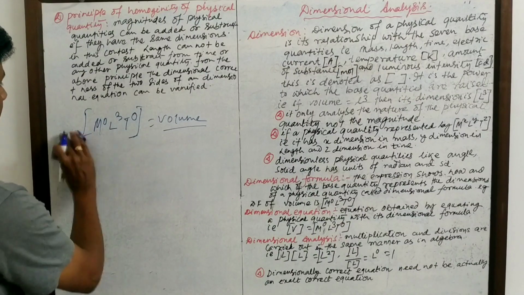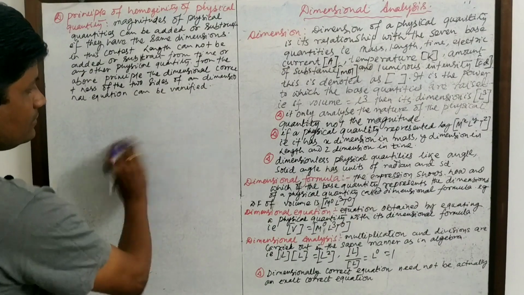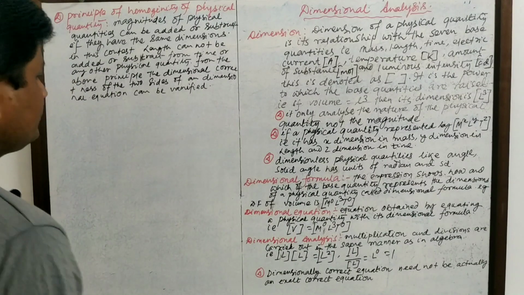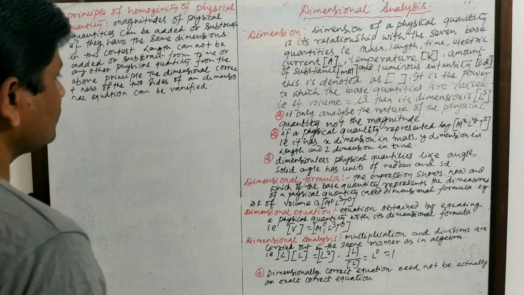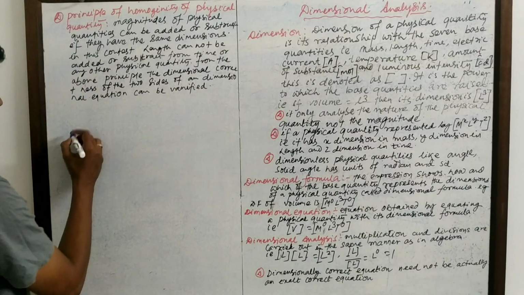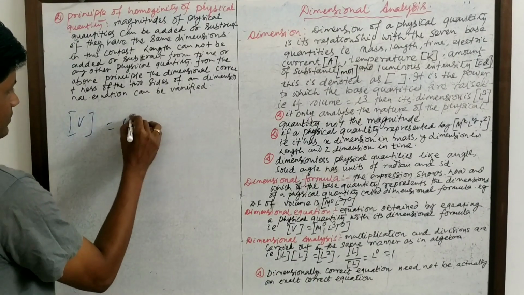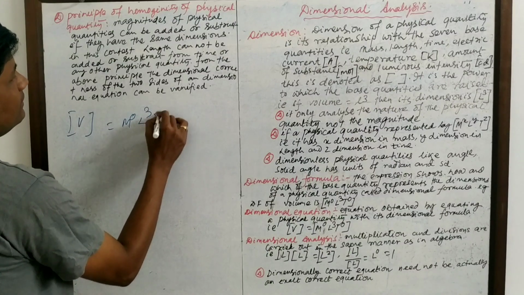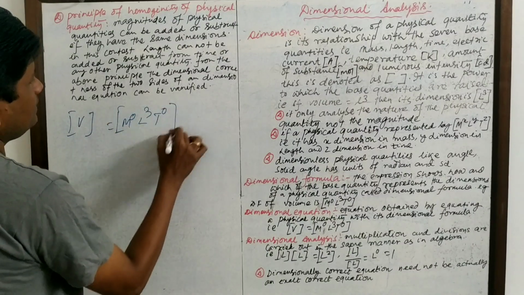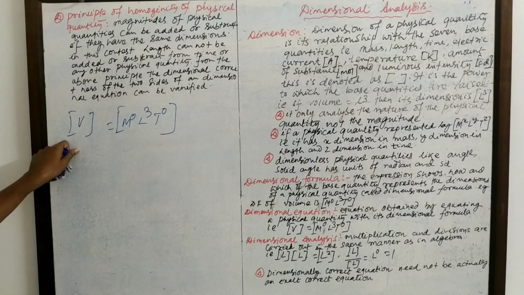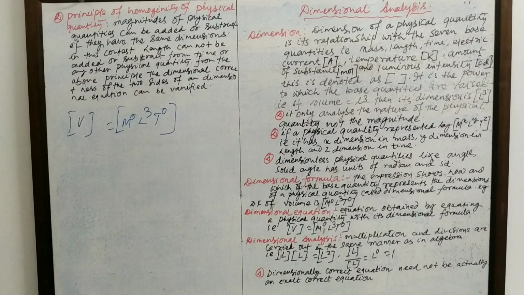And then come to dimensional equation. Dimensional equation is obtained by equating the physical quantity with its dimensional formula. Let volume equal M0 L3 T0, it is written in this way. The relationship between the physical quantity with its dimension.